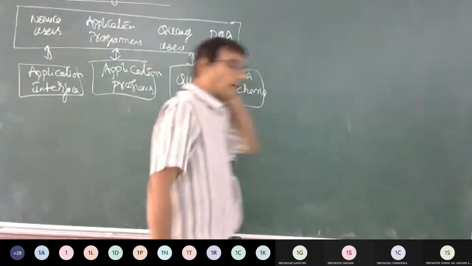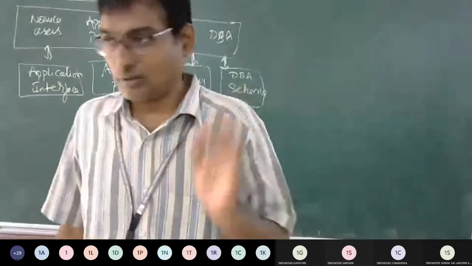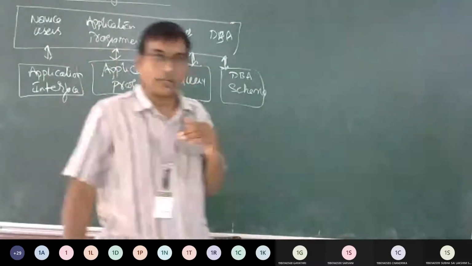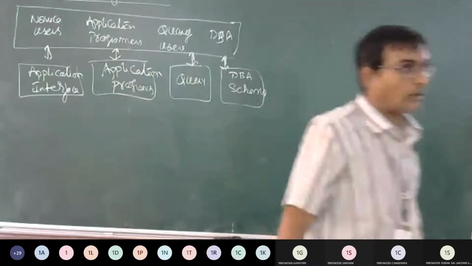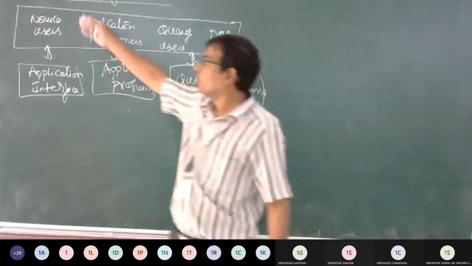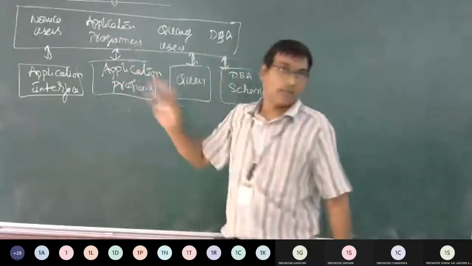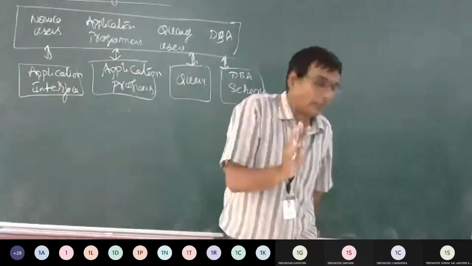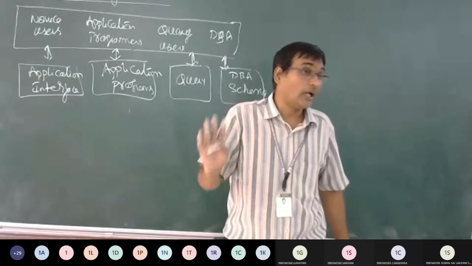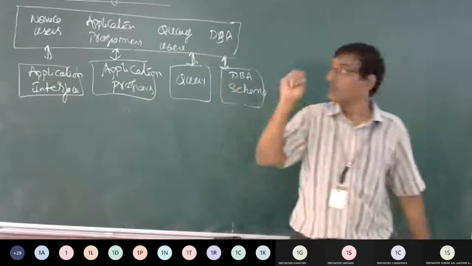So the first part of the diagram is going to be turned into level 1. At this level 1, we have novice users, new users, followed by the people who have developed Oracle SQL, that is application programmers.